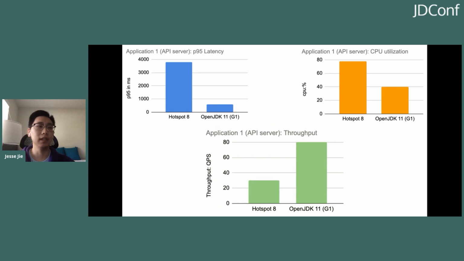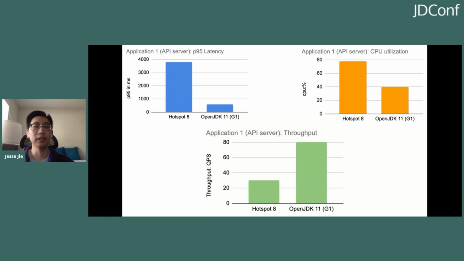Next, this is a non-open source application, so I'm going to label it as application 1. But it's essentially an API server that handles some business logic, so fairly normal. In this case, we saw a heavy reduction in P95 latency as well. The performance really surprised us at this point, as it was one of the first services that we tested.